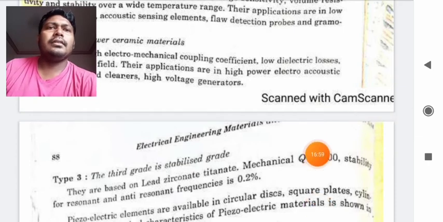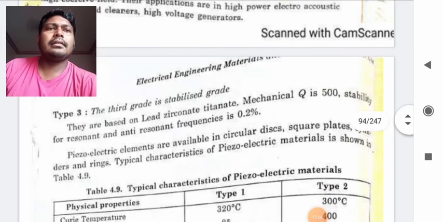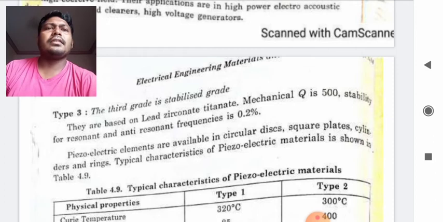Now the third grade is stabilized grade, based on lead zirconate titanate. Mechanical Q is 500. Stability for resonant and anti-resonant frequency is 0.2%. Piezoelectric crystals are available in circular discs, square plates, cylinders, and rings. Typical characteristics of piezoelectric material are as shown in the figure. So there is a figure, students.